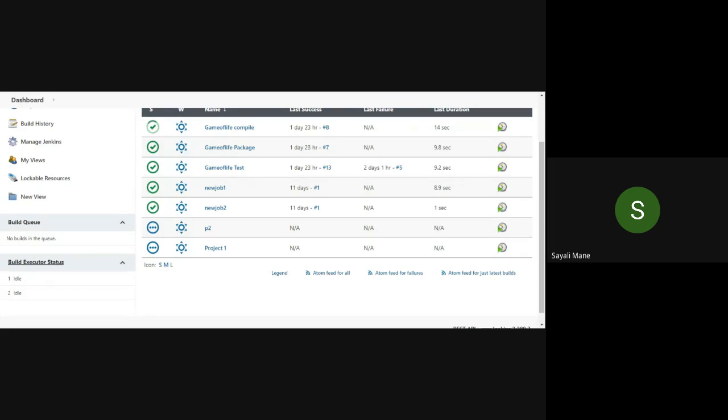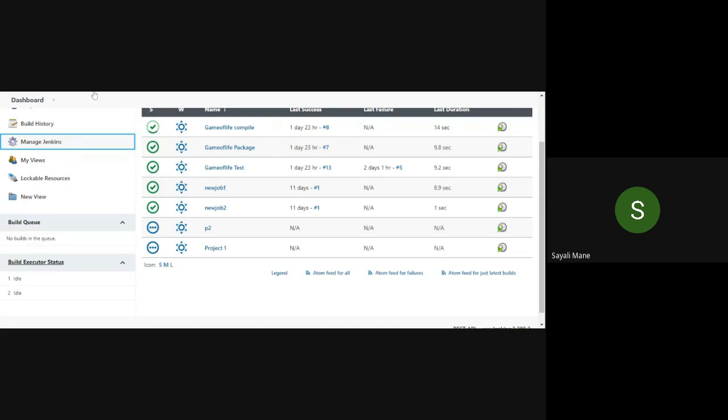Okay, now there's one last step. Right now we have 3 different phases, that is why it is very easy to simply see on the dashboard. But suppose in future you are working in a company, there will be 100 and so many test cases, so it will be very difficult for us to simply see it on the dashboard and then see the build executor status. So what we do is we simply map the respective project names into the pipeline along with Jenkins. Jenkins plugins are there. So here, click on Manage Jenkins.